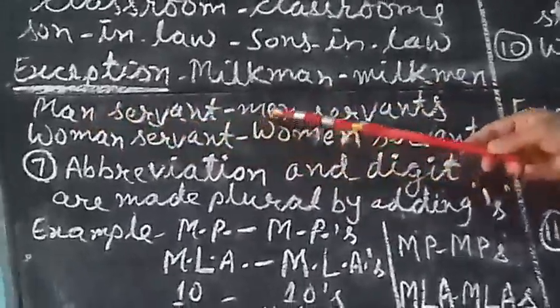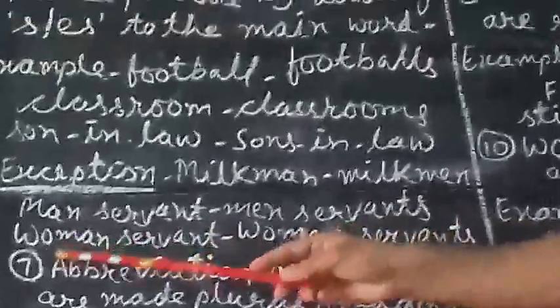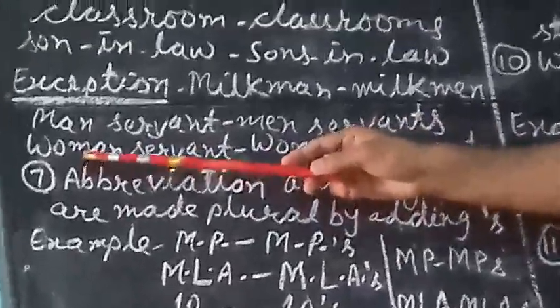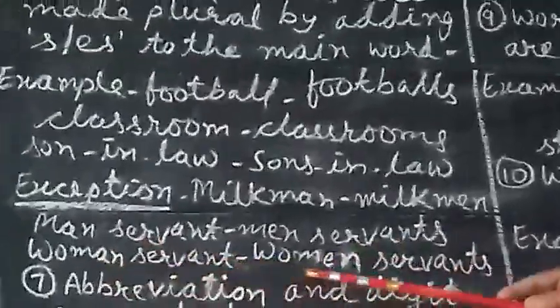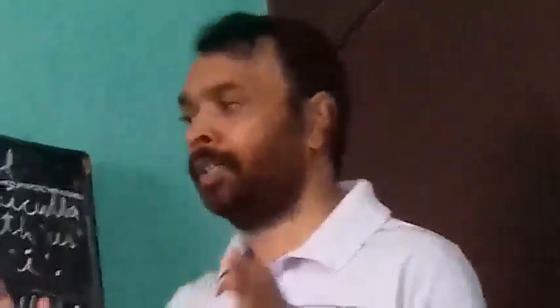M-A-N becomes M-E-N and servant becomes servants. In the same way, woman servant becomes women servants. There is a change in woman, it becomes women, A becomes E here, and servant becomes servants. It means there are some exceptions too in this rule.